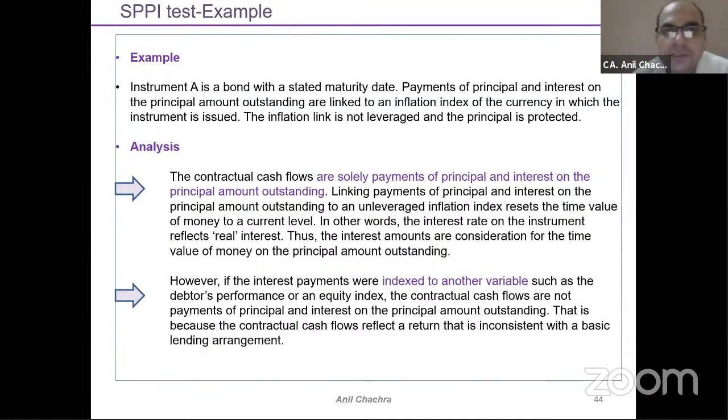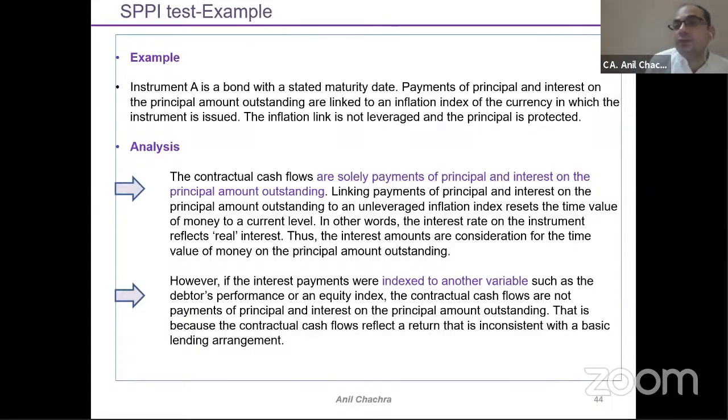Instrument A is a bond with a stated maturity date. Payment of the principal and interest on the principal amount outstanding are linked to an inflation index of the currency in which the instrument is issued. The inflation link is not leveraged and the principal is protected. See, my interest rate is linked with the inflation index, so I can say that my condition is being met.